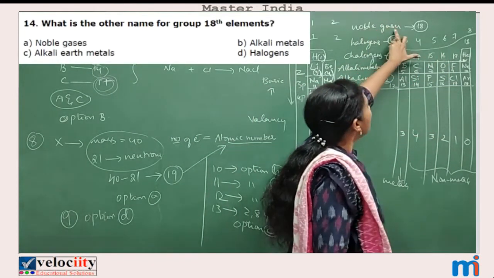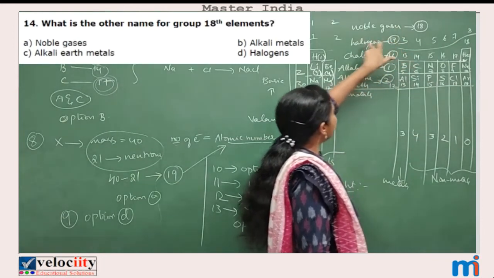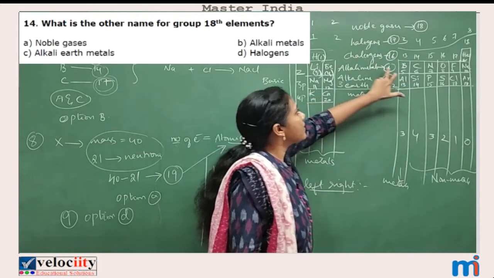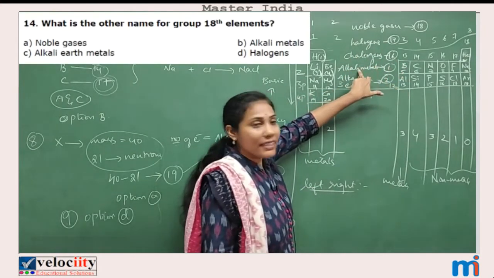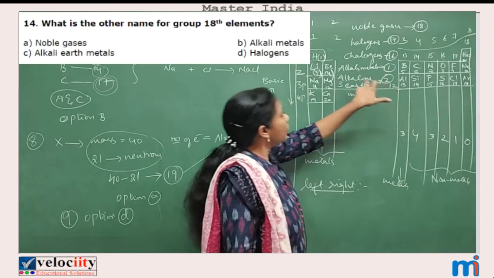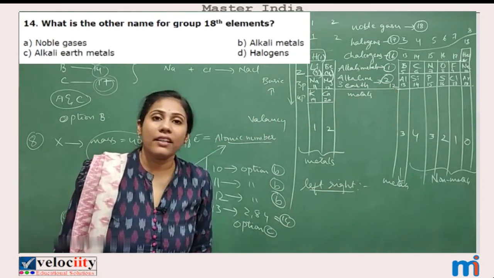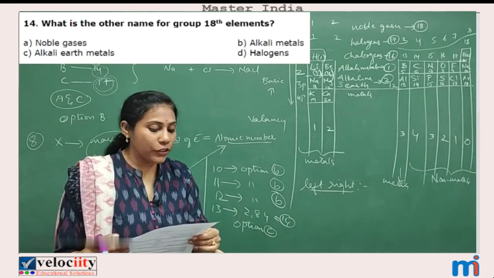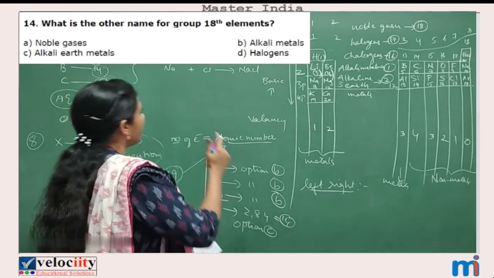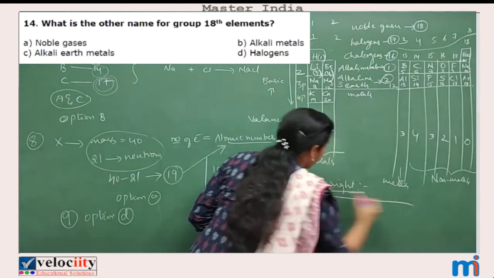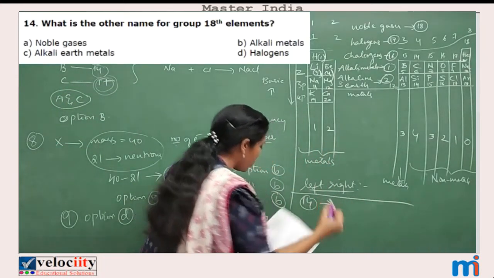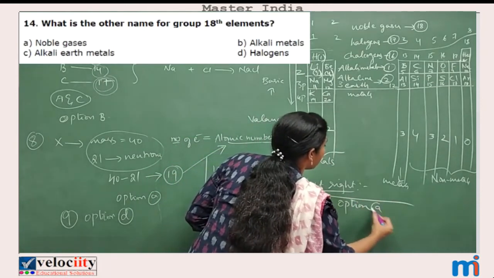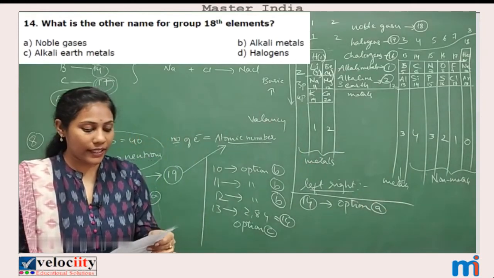18th group is called noble gas. 17th group elements are called halogens. 16th group elements are called chalcogens. First group elements are called alkali metals. Second group elements are called alkaline earth metals. Okay, so now what is the option you will select for 14th question? Yes, for 14th question, what is the option? Option A is your answer. Option A. Isn't it? Okay.